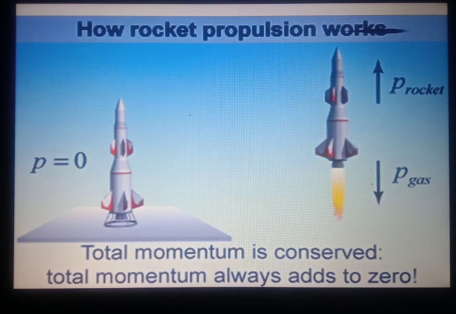Due to the high velocity, the backward rushing gases have a high momentum, and they impart equal and opposite momentum to the rocket, due to which the rocket moves upward. The same is the case for jet aeroplanes. So we can say that rockets and jet aeroplanes work on the principle of conservation of momentum.